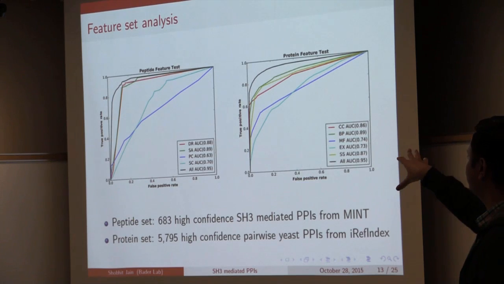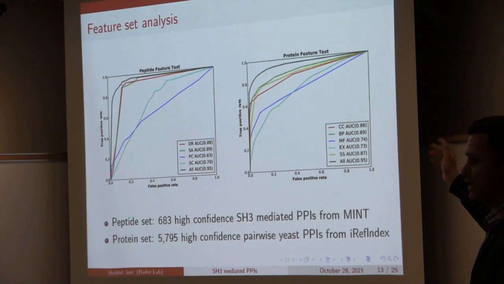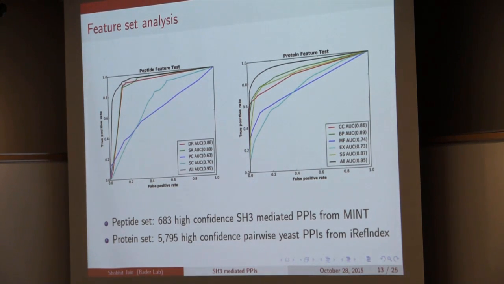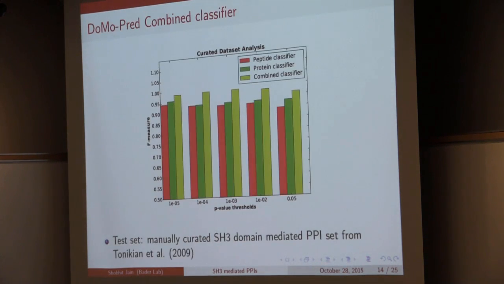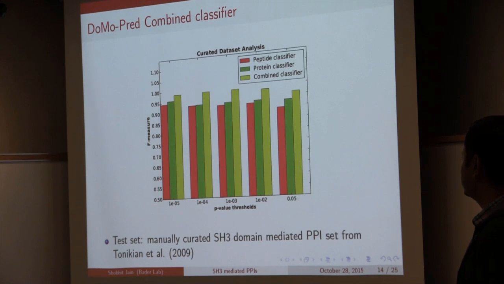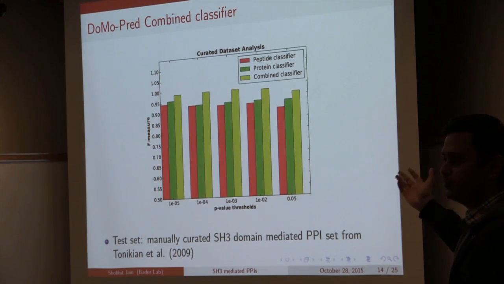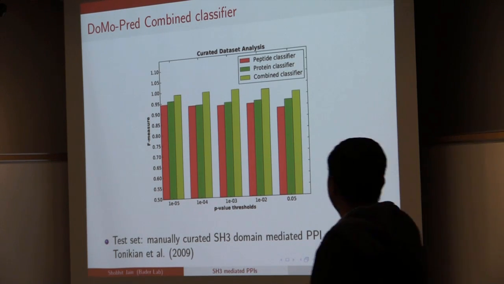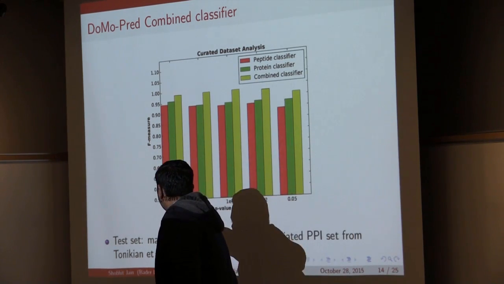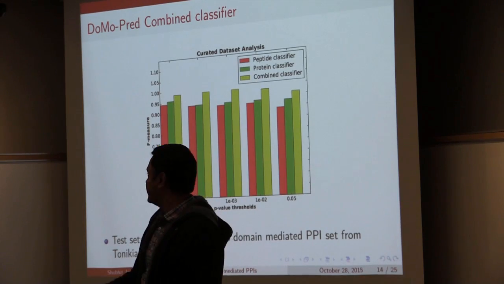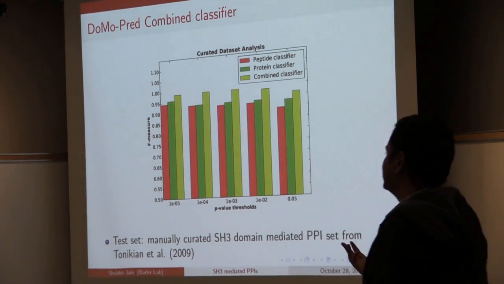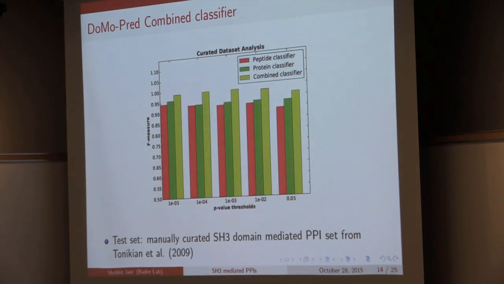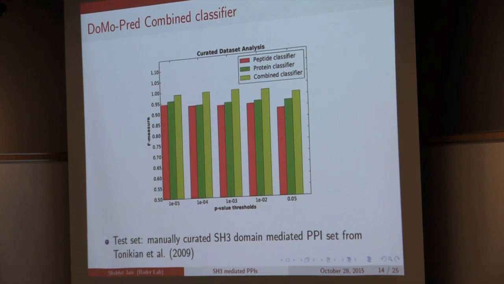If we combine these features, then obviously the score gets higher, which is the black curve. If we combine both the peptide and the protein classifiers, then we again improve the accuracy of the prediction model. For a particular cutoff, for example a p-value of -5, you can see that the combined classifier outperforms both the protein and the peptide classifiers.